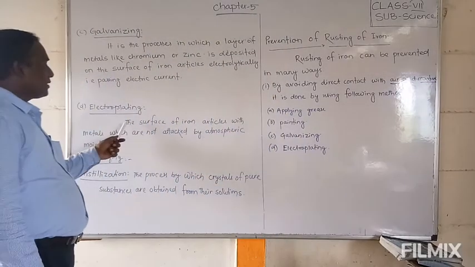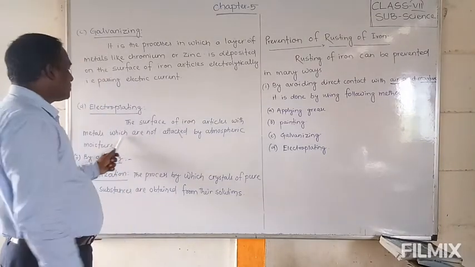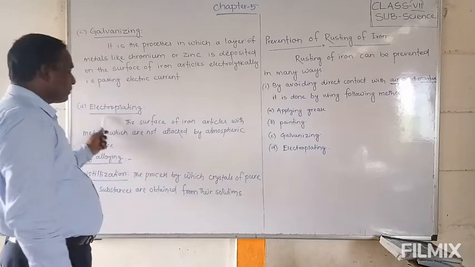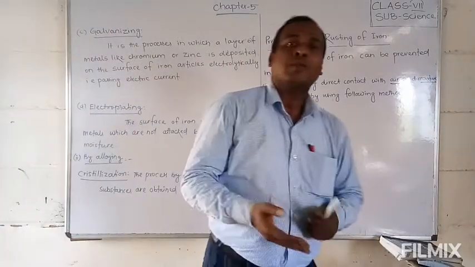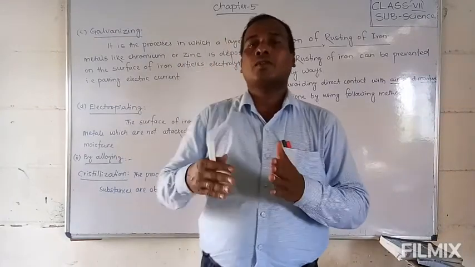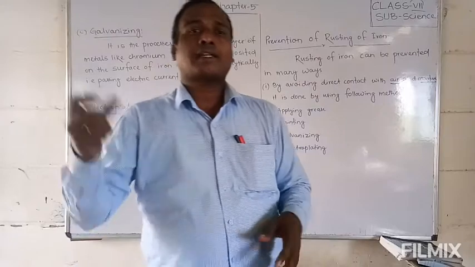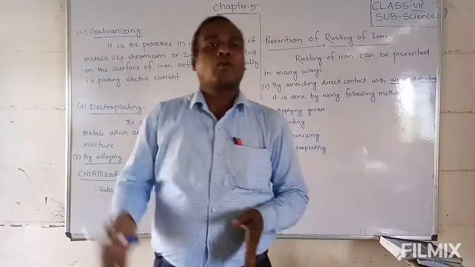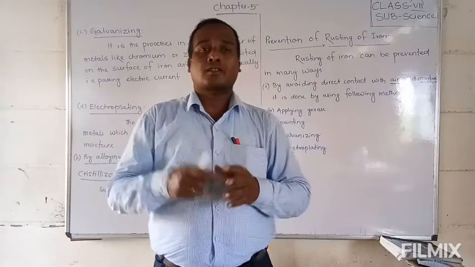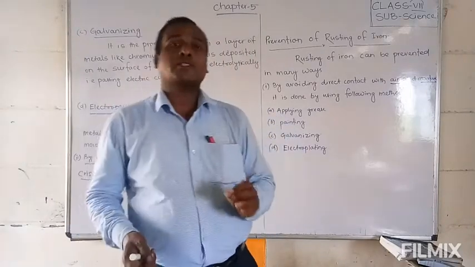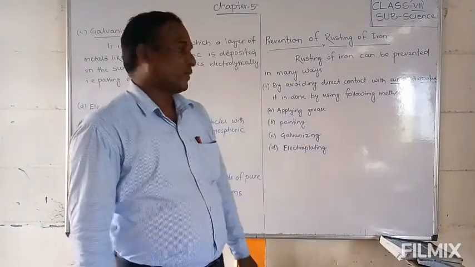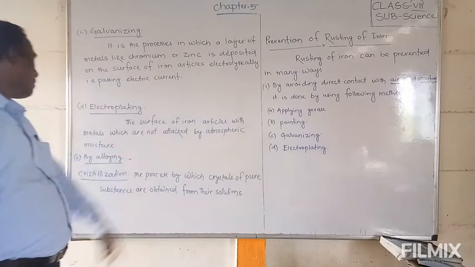electroplating. Electroplating is coating the surface of iron articles with metals which are not attacked by atmospheric moisture. Some metals, like chromium, zinc or silver, are not attacked by moisture or oxygen. Such metals we electroplate on the iron surface. That is called electroplating.